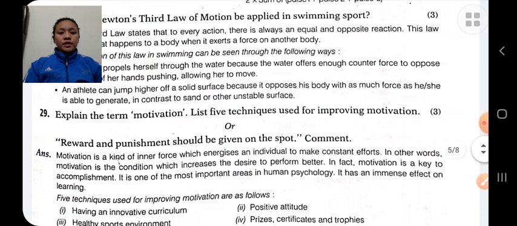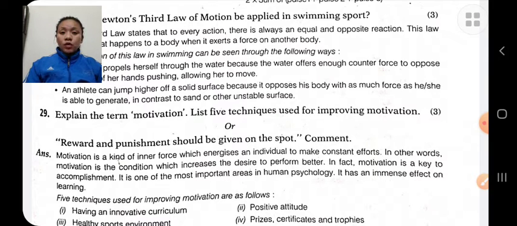Explain the term motivation. List 5 techniques used for improving motivation. Motivation. The word motivation is derived from the word mover. Mover means to move or to change. So motivation is an inner urge to achieve a goal. Motivation is a force which energizes an individual to do the activity.